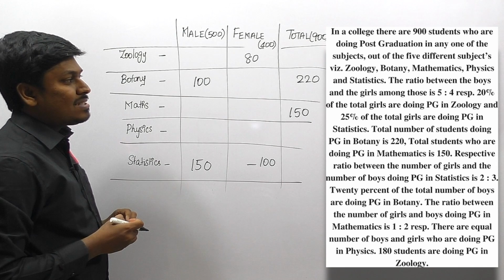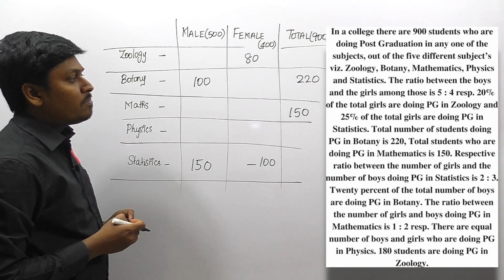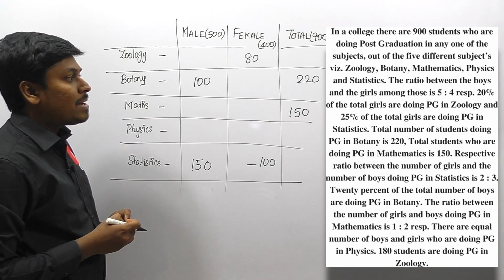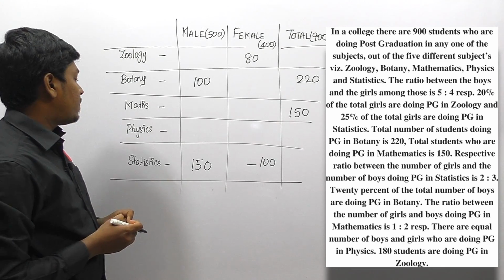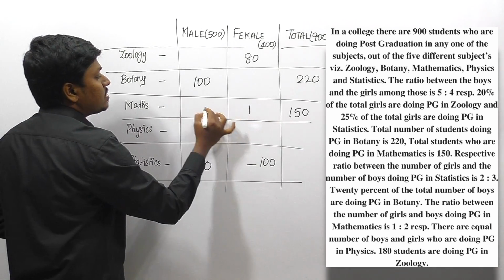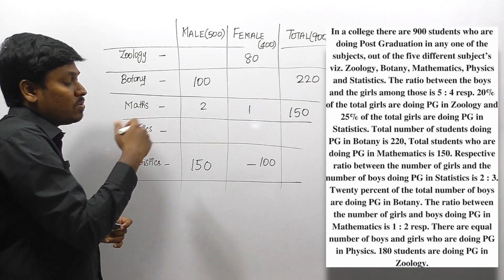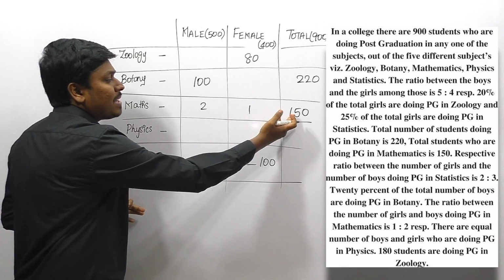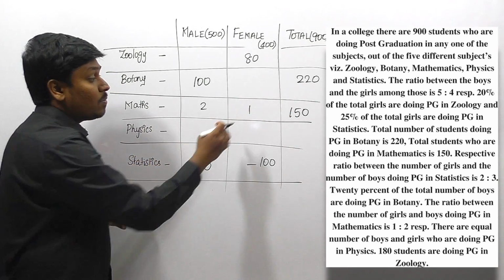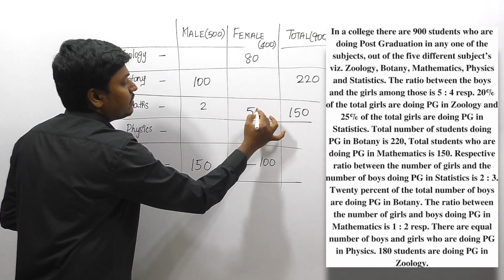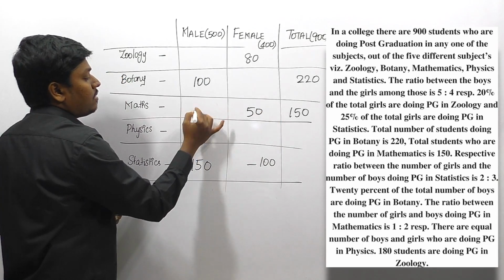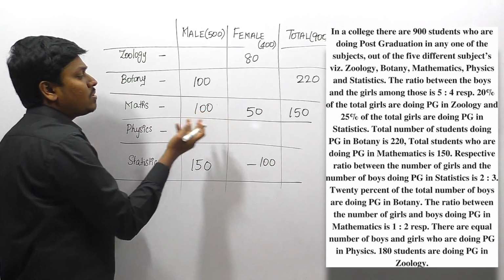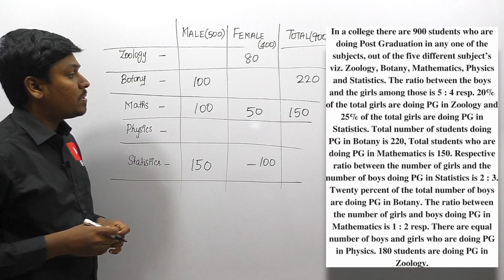Okay friends, next is the ratio between the number of girls and boys doing PG in mathematics, which is 1:2. So the mathematics ratio is 1:2, girls to boys, which is most important, right? We already know that the total number of students in mathematics is 150. So finally we can say that 50 will be girls and 100 will be boys, so that the ratio will be 1:2, right?